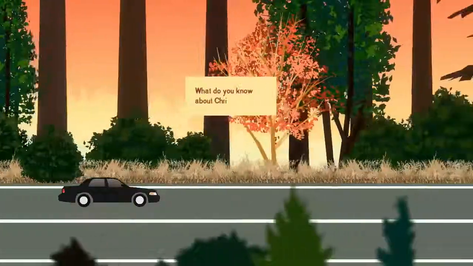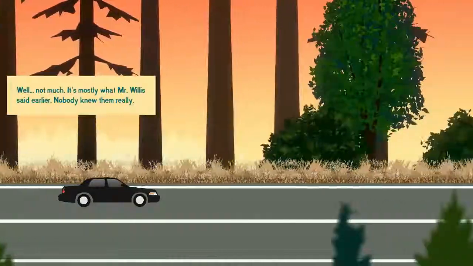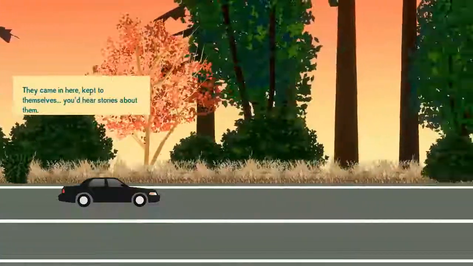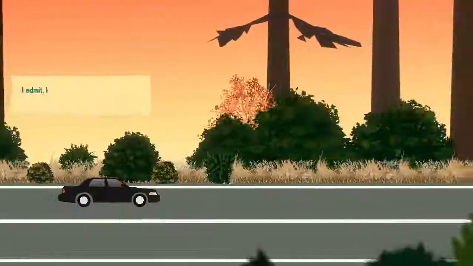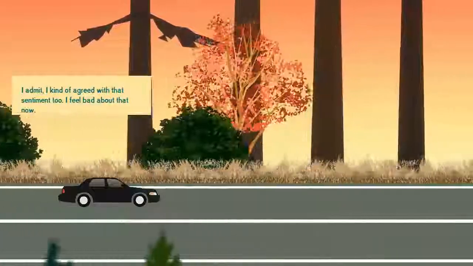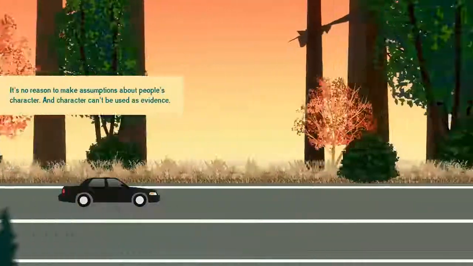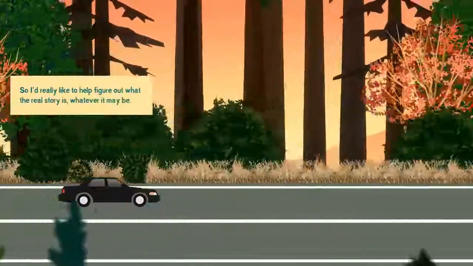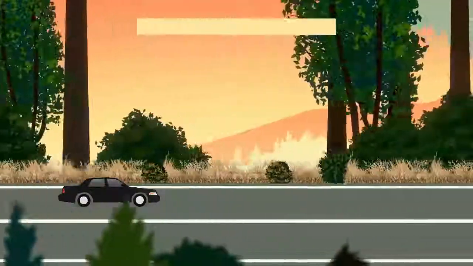What do you know about Chris and Diane? Well, not much. It's mostly what Mr. Willis said earlier. Nobody knew them really. They came in here, kept to themselves. You'd hear stories about them. Everyone thought they were some kind of weirdos. I admit I kind of agree with that sentiment too. I feel bad about that now. There's no reason to make assumptions about people's character, and character can't be used as evidence. But I'd really like to help figure out what the real story is, whatever it may be. My throat hurts.